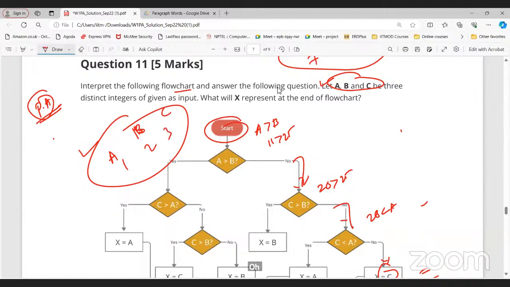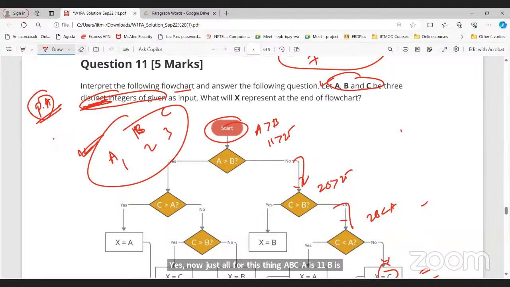Sir, I have a question. In case there is the same value for B and C, or A and B, or any two of them, then what will we do? Here we have mentioned distinct integers, right? Distinct means all three are different. Okay, sir. So we need to check the conditions. If yes, we go to one side, and if no, we go to the other side.